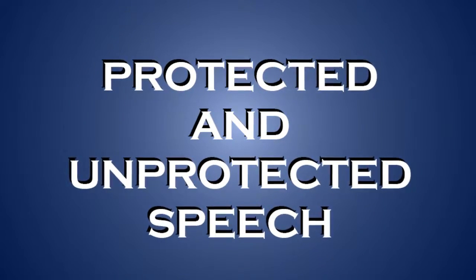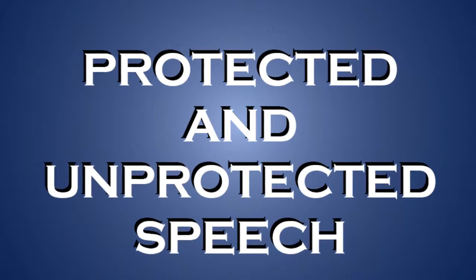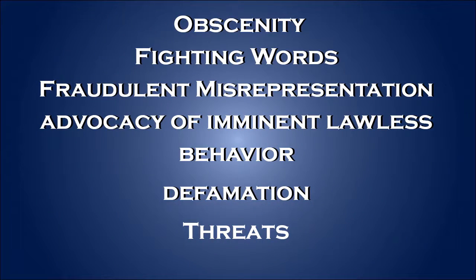Speech generally falls under two broad categories: protected speech and unprotected speech. Protected speech means it's protected from government censorship and government regulation. Unprotected speech has a few categories. These are things you can say, but be prepared to face the consequences. And those categories are obscenity, fighting words, fraudulent misrepresentation, advocacy of imminent lawless behavior, defamation, and threats. We'll get into those categories in another video, but for now, just know what they are.